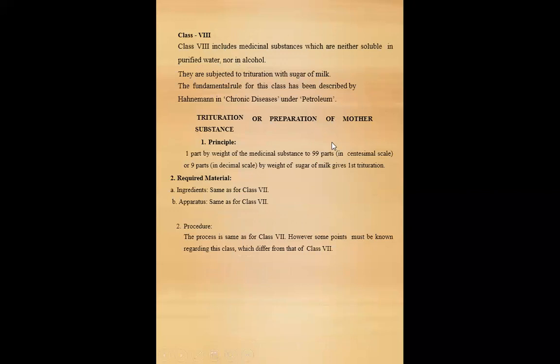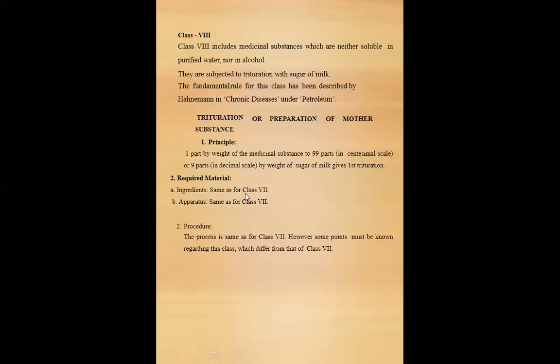Trituration, or the preparation of mother substance. Under the class 8 principle, 1 part by weight of medicinal substance to 99 parts of sugar of milk in centesimal scale, or 9 parts of sugar of milk in decimal scale, by weight gives the first trituration.